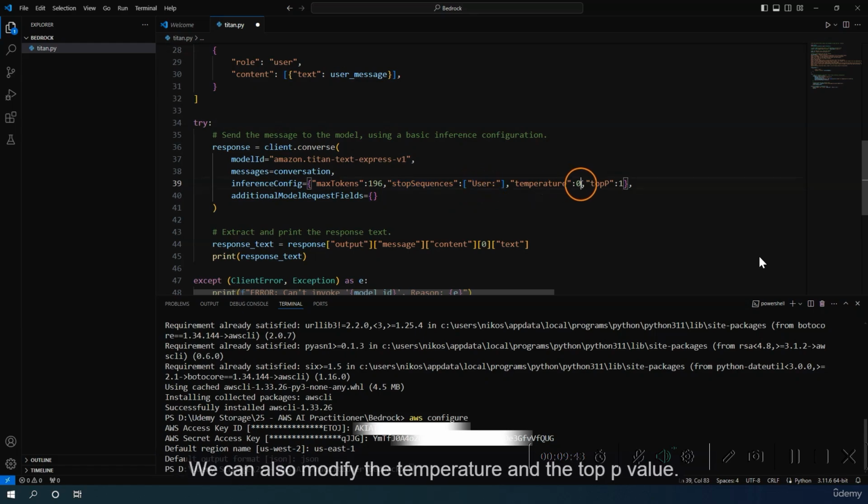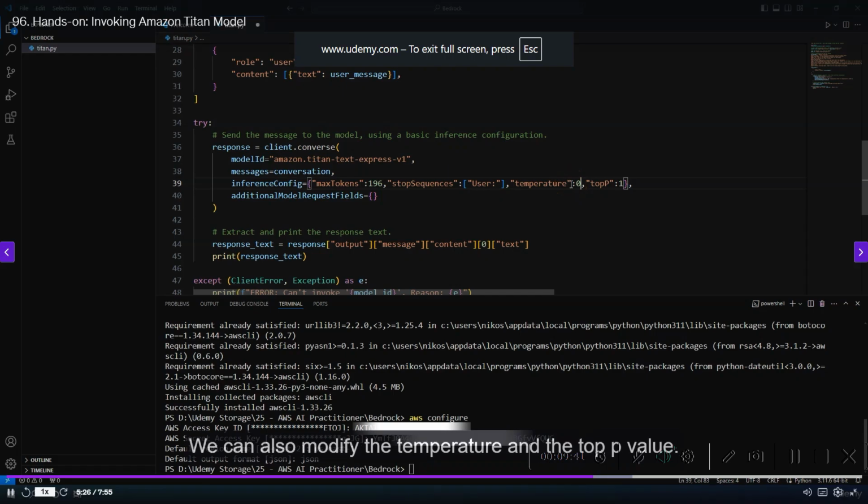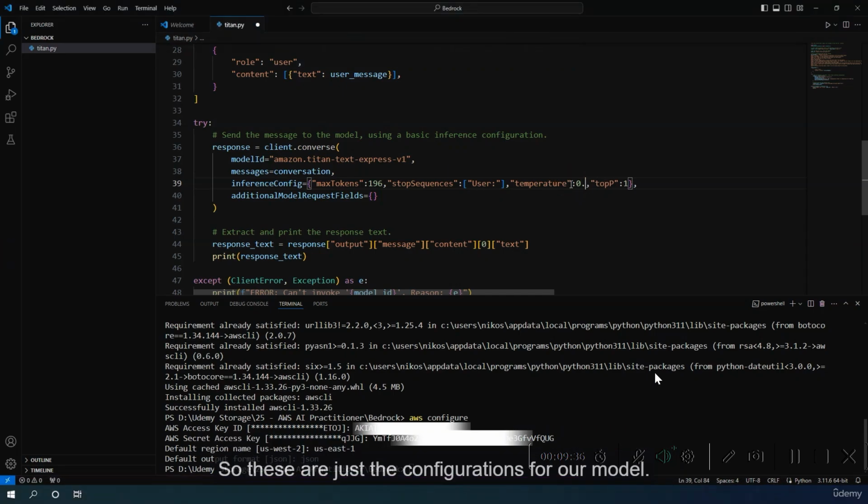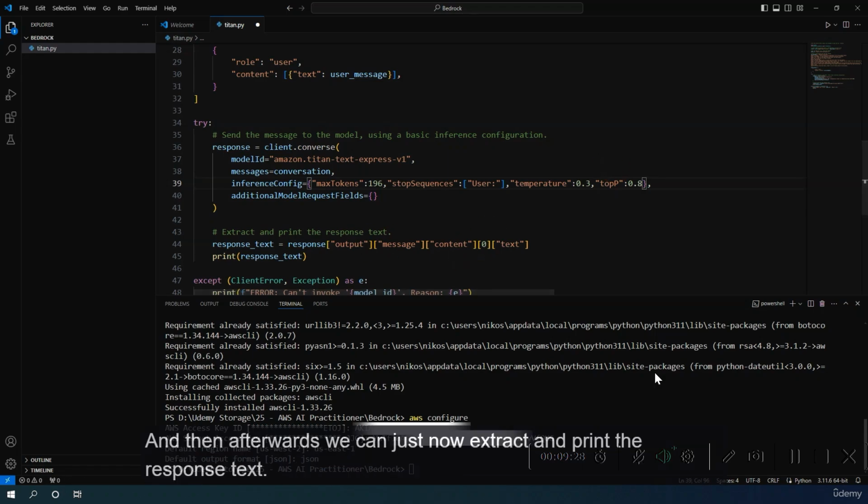We can also modify the temperature and the top p-value. So these are just the configurations for our model. So I could say, well, I want to use maybe a value of 0.3, and maybe here I would like to use a value of 0.8. And then afterwards, we can just now extract and print the response text.